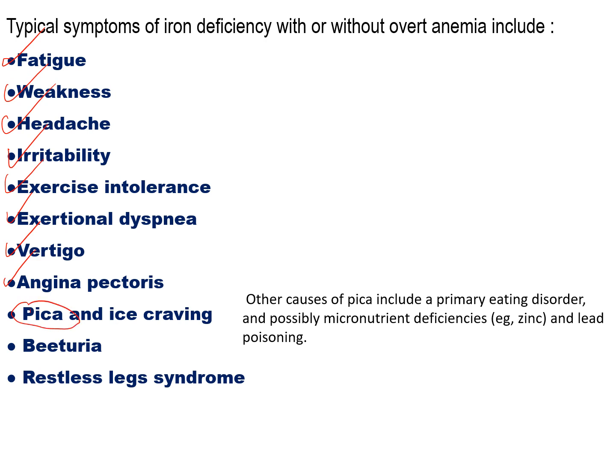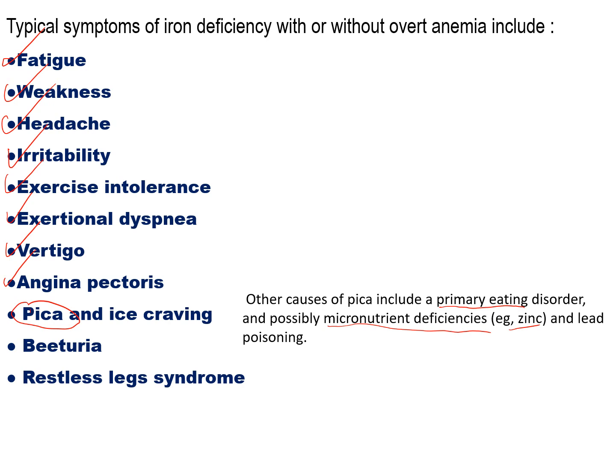One symptom is pica. Pica is a craving for non-food items. This is not specific for iron deficiency. It could occur during normal pregnancy. It could also occur as a primary eating disorder, and possibly other micronutrient deficiency like zinc deficiency and lead poisoning could present with pica.